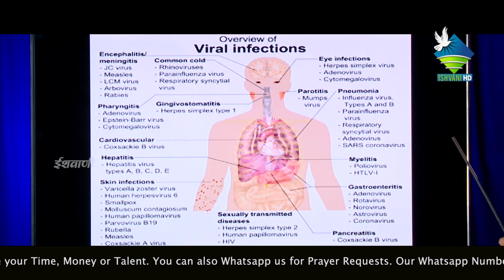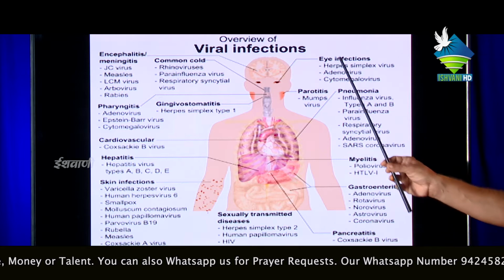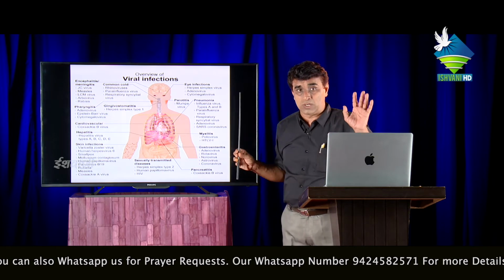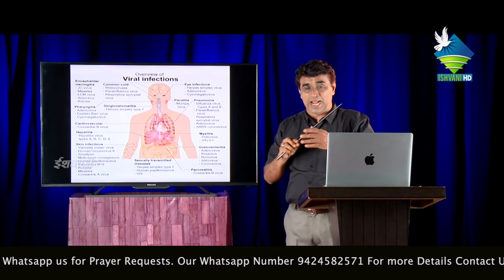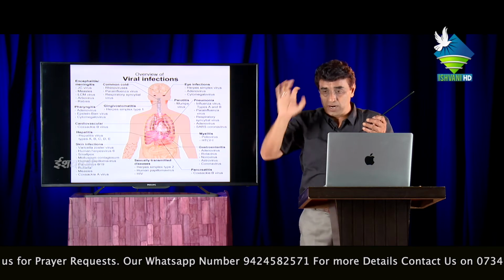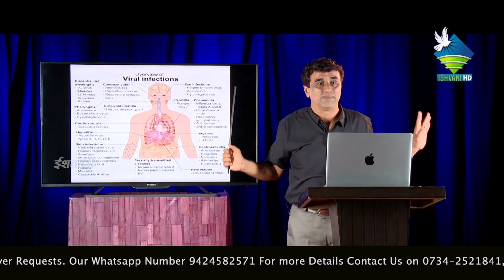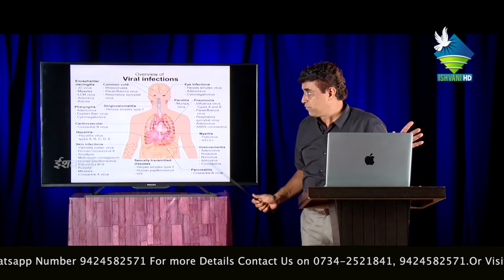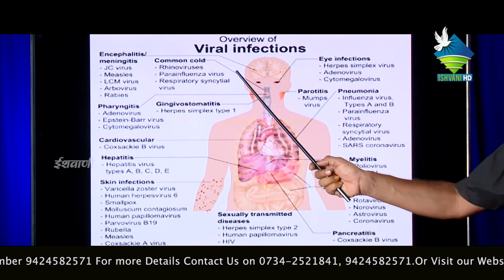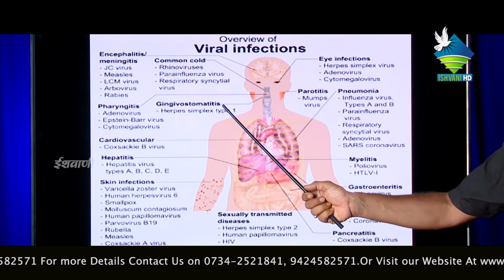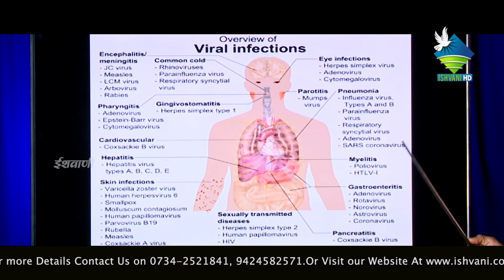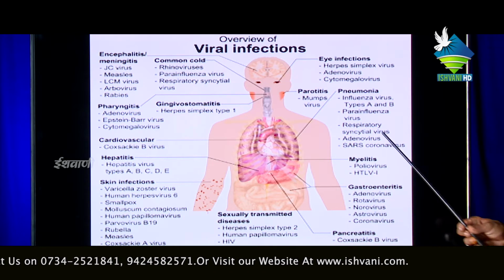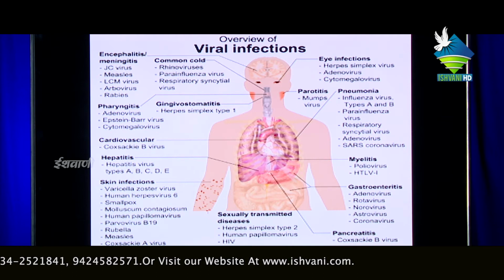This next slide is again an overview of viral infection. Now, this viral infection slide need not be explained actually. Right from head to tail, all parts of the tissue and the body are infected by viruses, causing dangerous infections: pharyngitis, gingivitis, common cold, rhinoviruses, influenza viruses, respiratory infections, whatever infections there may be. This slide is useful. Later on, you can save it in a pen drive and study this slide.